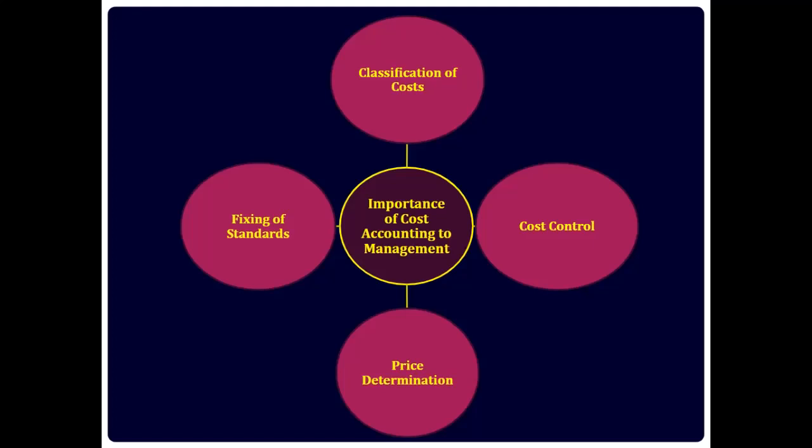Fixing of standards. Organizations use standards to make estimates and budgets for the future. They use these as the basis to measure the actual efficiency of the process or department. There is an entire branch in cost accounting known as standard costing dedicated to this process.